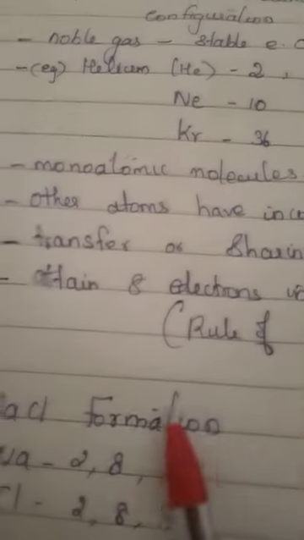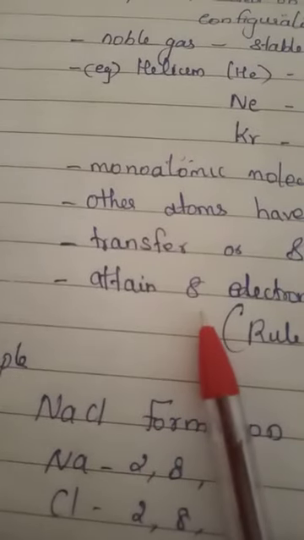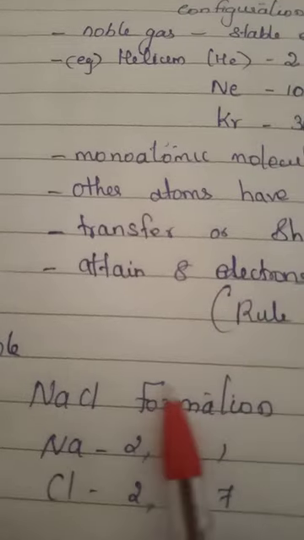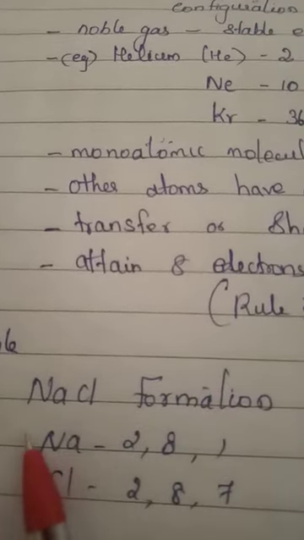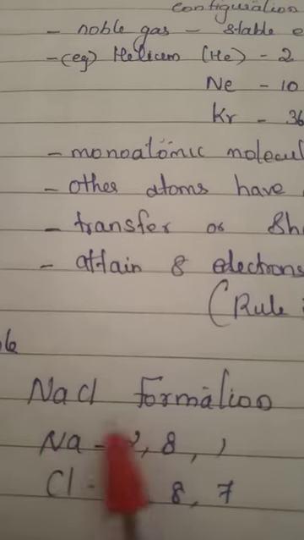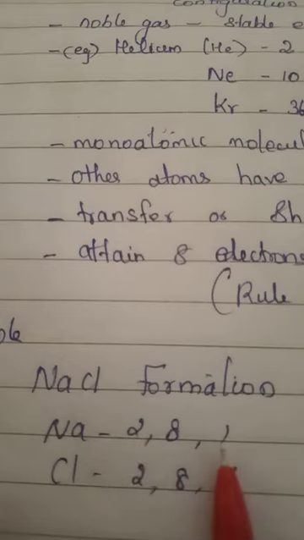The next one is formation of sodium chloride. For example, atoms will combine with each other by transfer of electrons. For that, a simple example we can see: sodium chloride formation. Sodium is a metal, chlorine is a non-metal. Sodium has the electronic configuration 2,8,1.